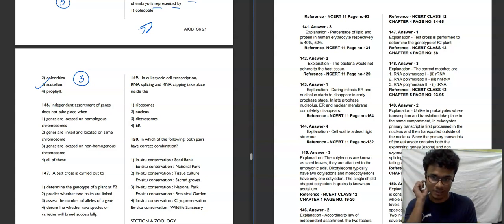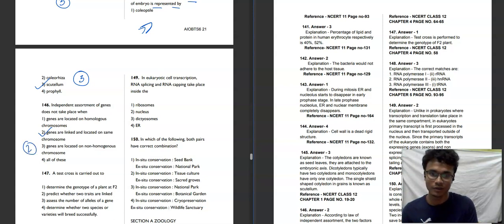Moving towards question 146. Independent assortment of genes does not take place when genes are located on homologous chromosomes, genes are linked and located on the same chromosome, genes are located on non-homologous chromosomes, or all of these. Independent assortment means it will not depend on any kind of factor. It will assort independently. It doesn't depend on this chromosome or that chromosome. It will not happen when there is linkage on the same chromosome, when the genes are linked. That's why they can't assort independently. The second option will be your correct answer for this question.